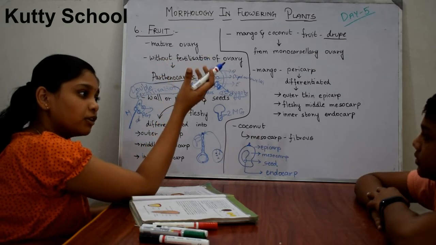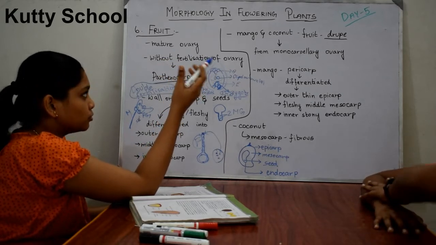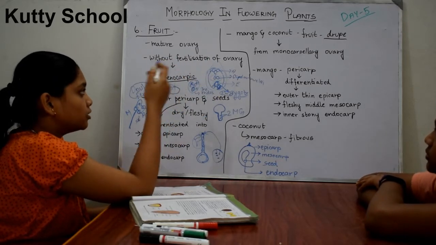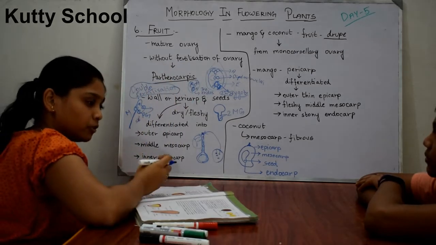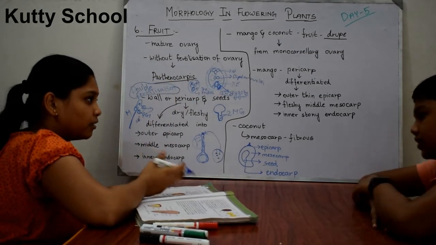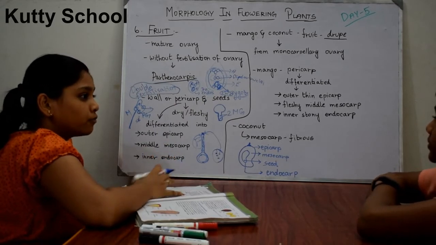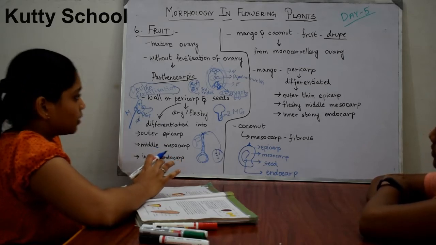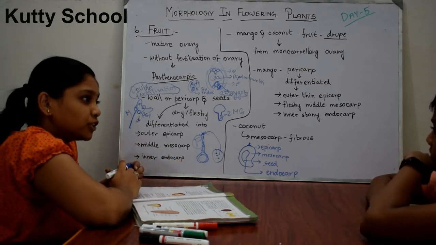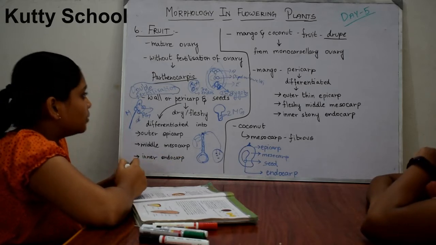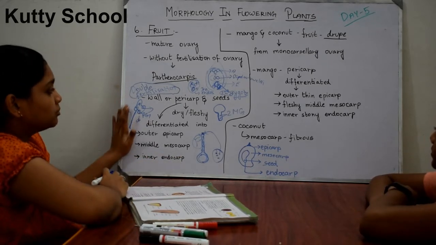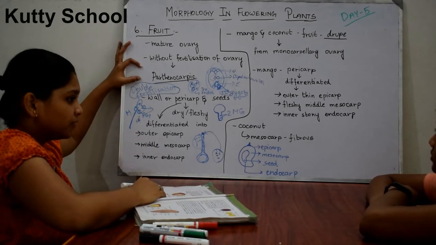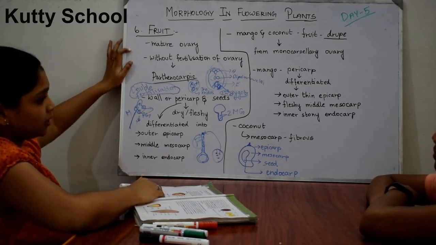Without fertilization, how will you get fruit? You will not get fruit. But if the fruit develops from the ovary without fertilization, it is known as parthenocarpic fruit. Without fertilization, it develops, so it is known as parthenocarpic fruits. Can you understand now the actual meaning of parthenocarpic? I think you still have some confusion. We will be discussing these concepts in detail in our succeeding chapters. So parthenocarpic means without fertilization of the ovary, and the mature ovary is the fruit.